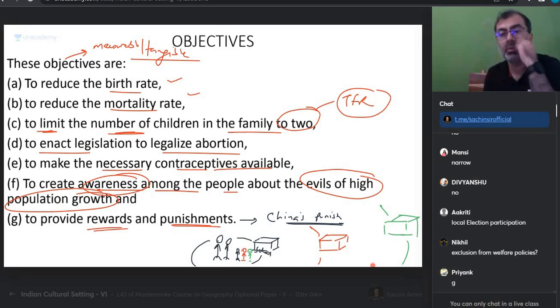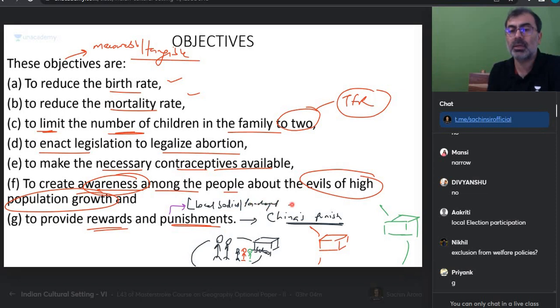There were many ways in which China would punish them. Many support systems would be cut for the second child and the third child. And this is what they were doing. In India, हमने क्या देखा? India में punishment क्या आई? I think in the local body elections or panchayat election, Panchayati Raj system,